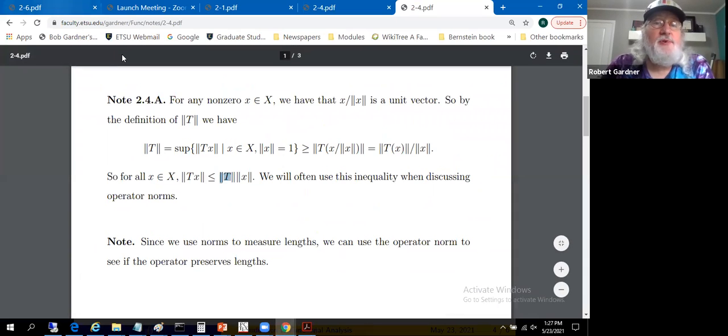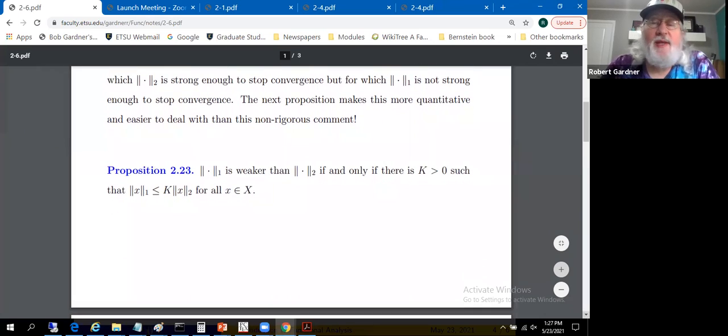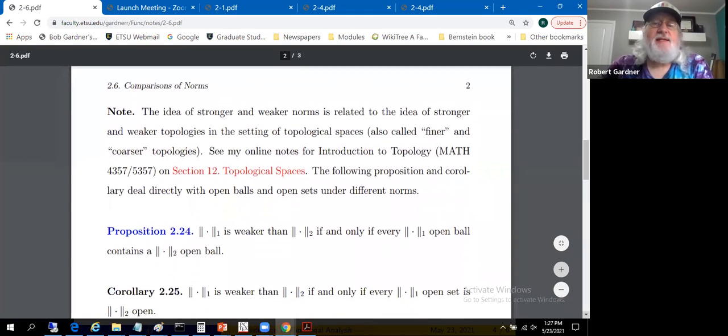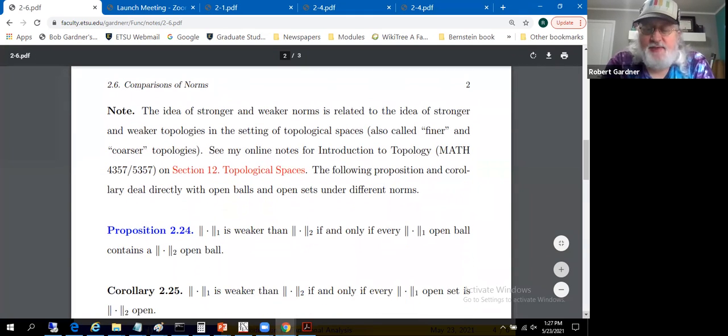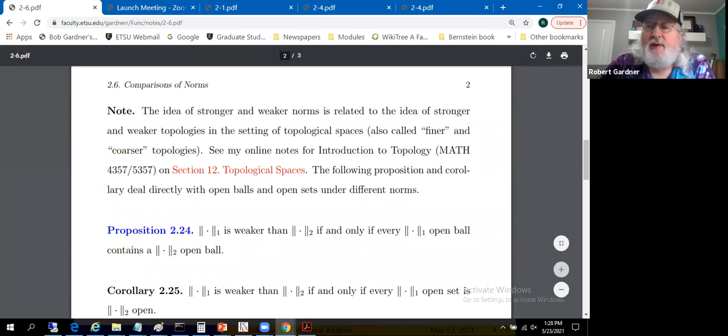All right, back to 2.6. So we have a way to deal with the stronger, weaker stuff that's quantitative. The existence of some K greater than 0, and so on. This idea of stronger and weaker norms is related, if you've done any topology, to the idea of stronger and weaker topologies, or finer and coarser topologies, they're also called. I've got some introductory topology notes posted online. There's a link to it in these online notes here.